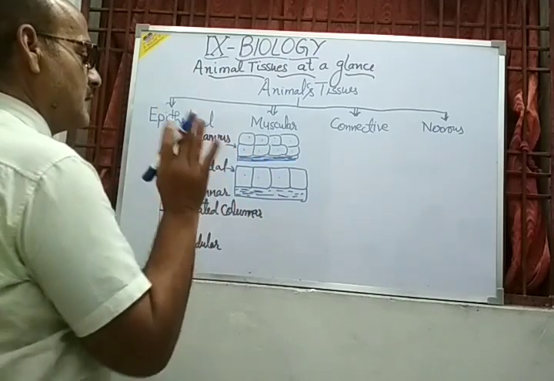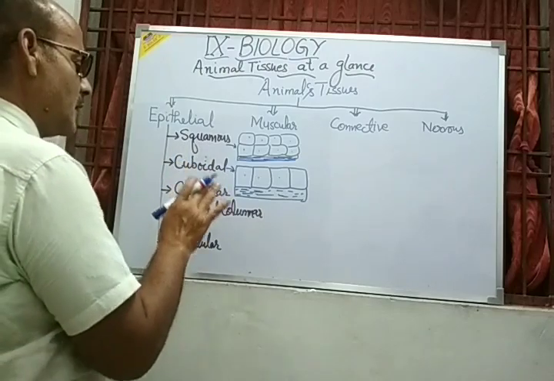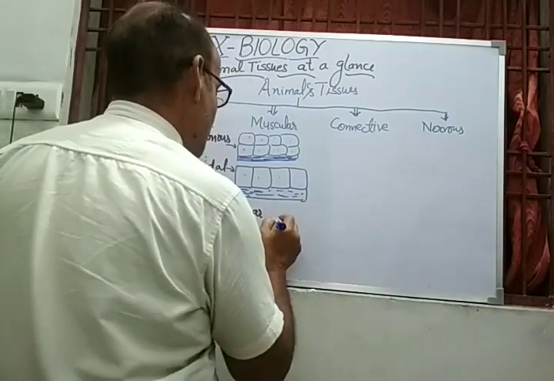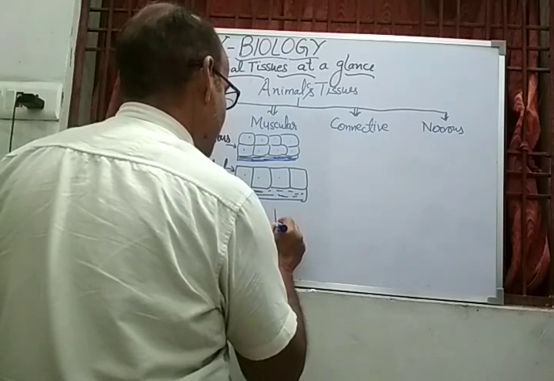Squamous means only protection. And now come to the columnar. My dear student, these columnars are the cells something like this.